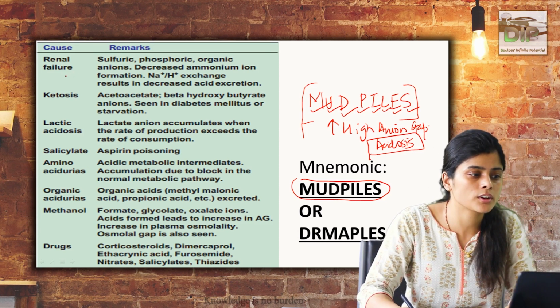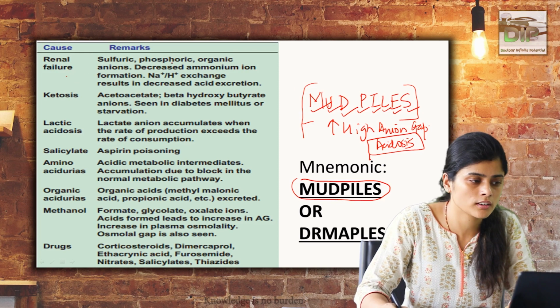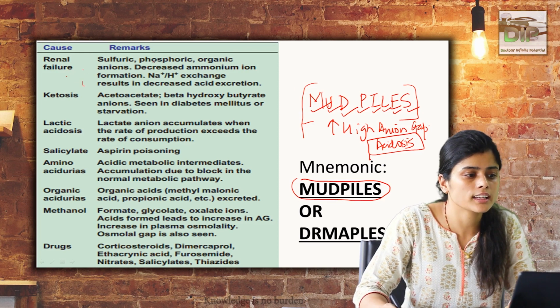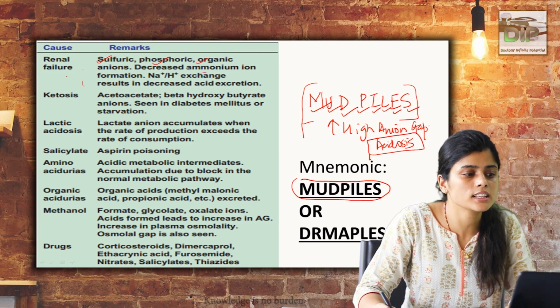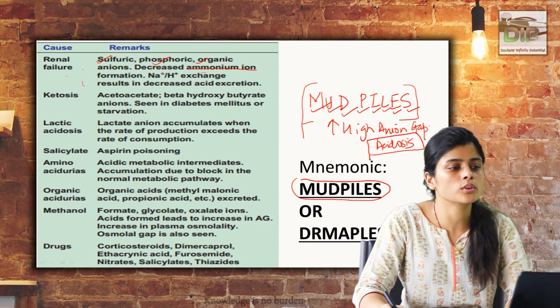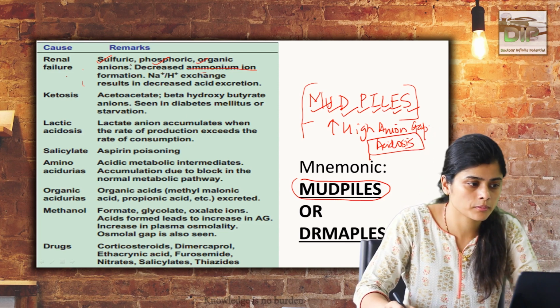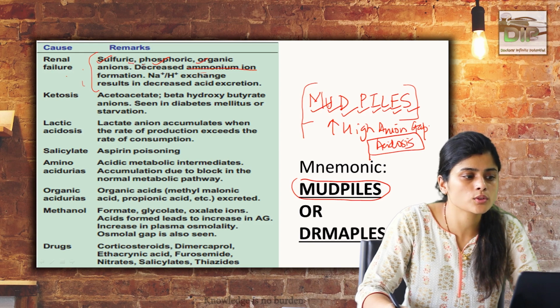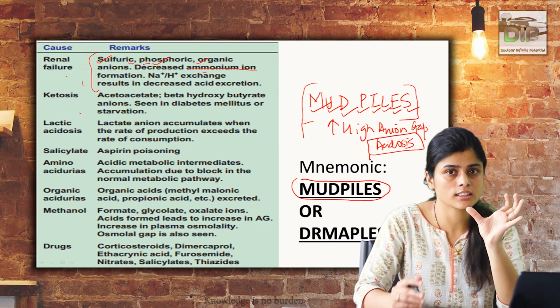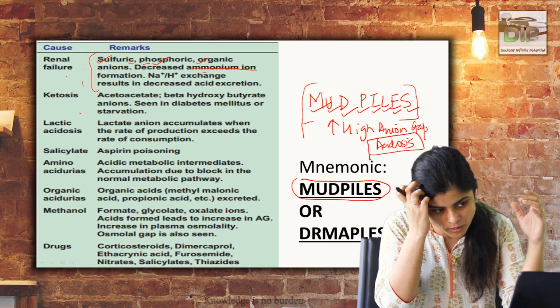For example, in renal failure, where uremia occurs, there can be accumulation of sulfuric, phosphoric and organic anions and decreased ammonium ion formation. So more and more protons, H plus, accumulate, and these anions cause an increase in the difference, that is, the anion gap is more than 12 millimole per liter.